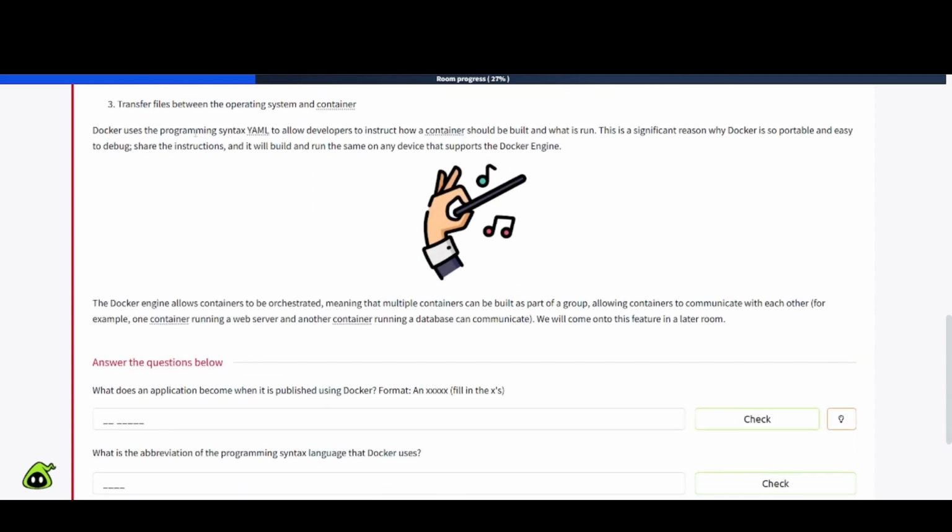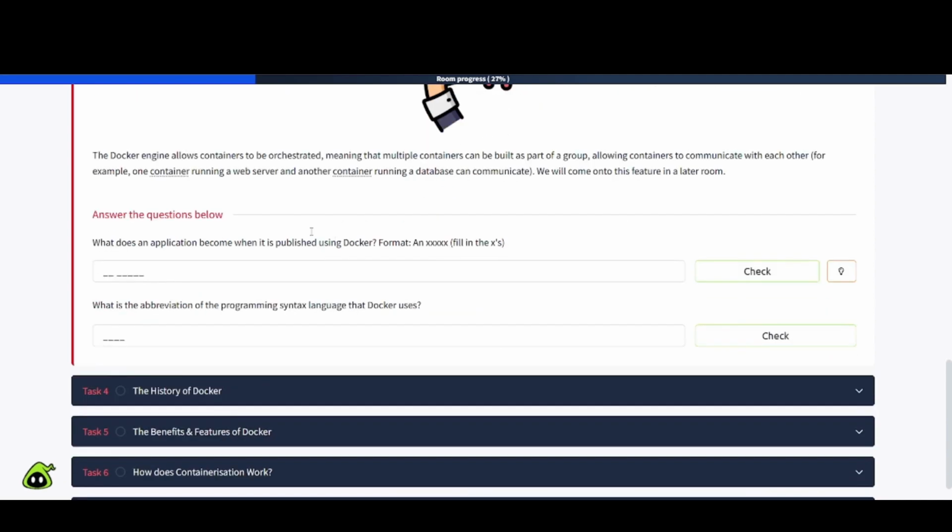Docker uses the programming syntax YAML to allow developers to instruct how a container should be built and what is run. This is a significant reason why Docker is so portable and easy to debug. Share the instructions and it will build and run the same on any device that supports the Docker engine suite. The Docker engine allows containers to be orchestrated, meaning that multiple containers can be built as part of a group, allowing containers to communicate with each other. For example, one container running a web server and another container running a database can communicate. We will come onto this feature in a later room.